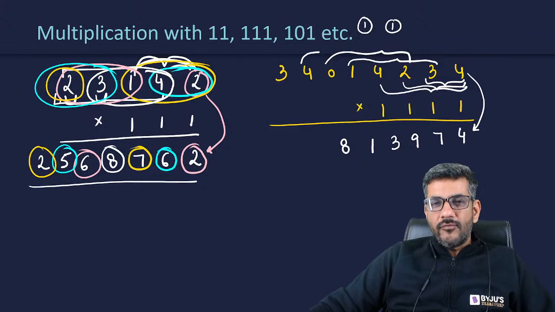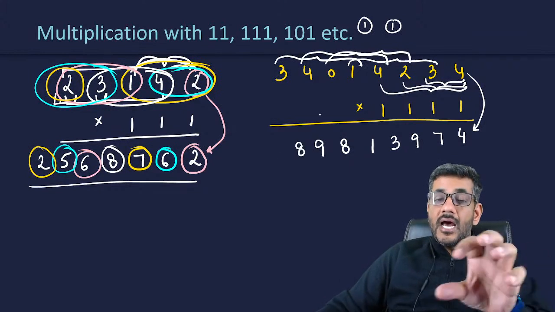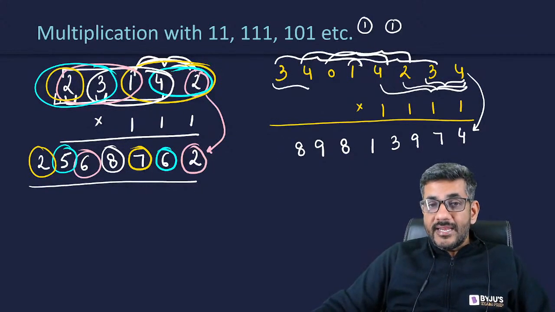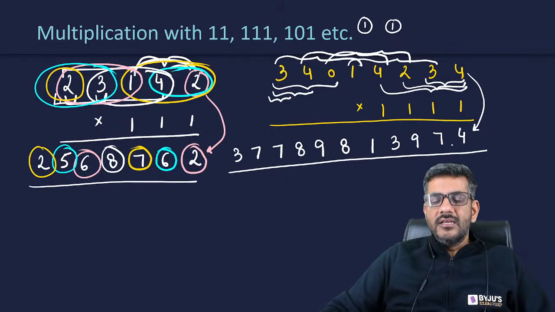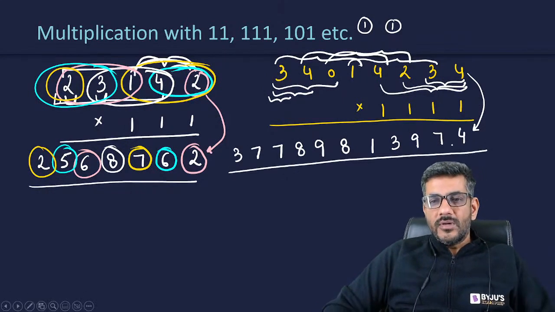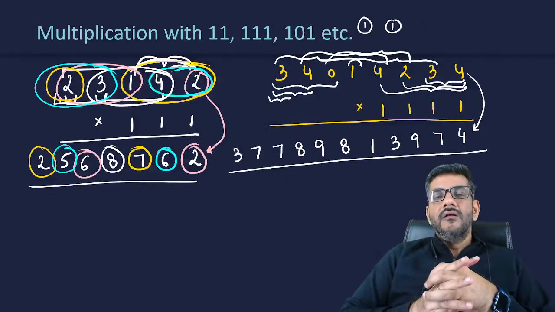The next 4 are 4 plus 0 plus 1 plus 4. 4 plus 0 plus 1 plus 4 is equal to 9. There is no carryover. The next 4 are 3 plus 4 plus 0 plus 1. 3 plus 4 plus 0 plus 1 is equal to 8. There is no carryover. And now I don't have 4. So now I'll take 3, which is 7. Then I'll take 2, which is again 7. And then I'll take only 1, which is 3. And that is my answer. 377,898,13974. That is the multiplication of this large number with 4 times 1.